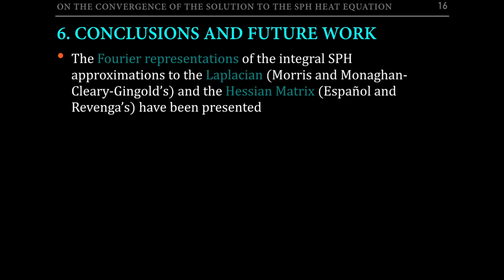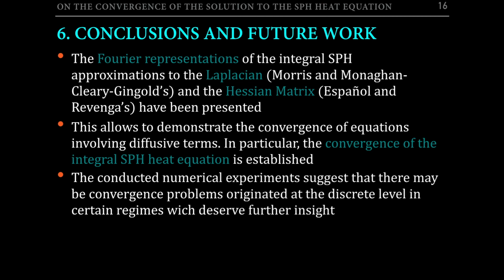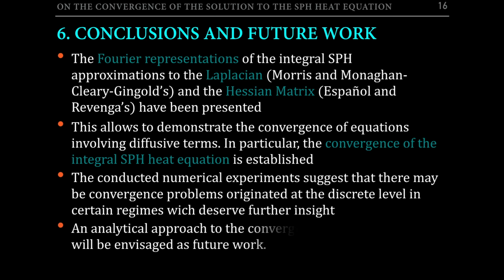Conclusions and future work. The Fourier representations of the two most common Laplacian operators in SPH, Morris and Monaghan, Cleary-Gingold's, and also of the Español and Revenga's approximation to the Hessian matrix have been presented. As a consequence, the convergence of the integral SPH heat equation is established. The numerical experiments that have been carried out suggest that there may be convergence problems originated at the discrete level, and whose exact mechanism has not been fully understood yet. As future work, the problems originated at the discrete level will be studied using analytical tools.